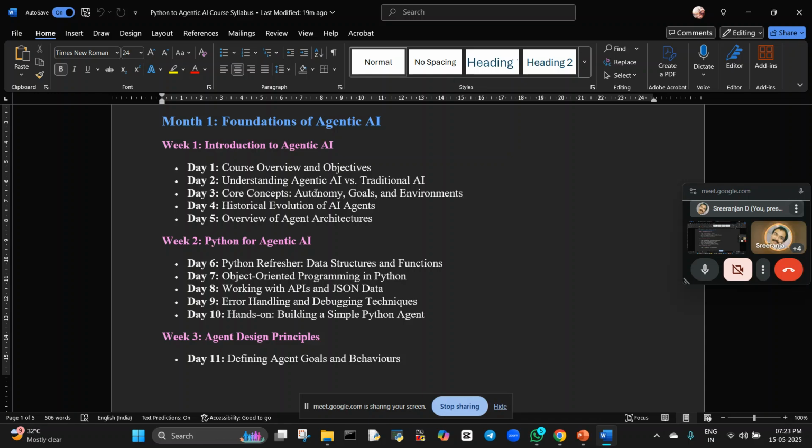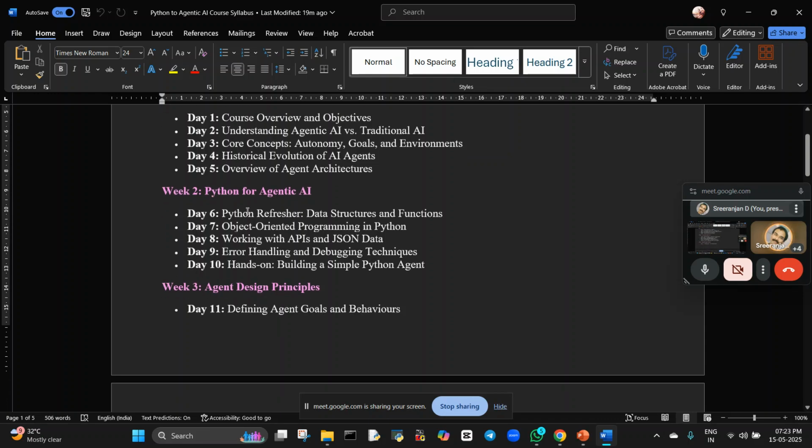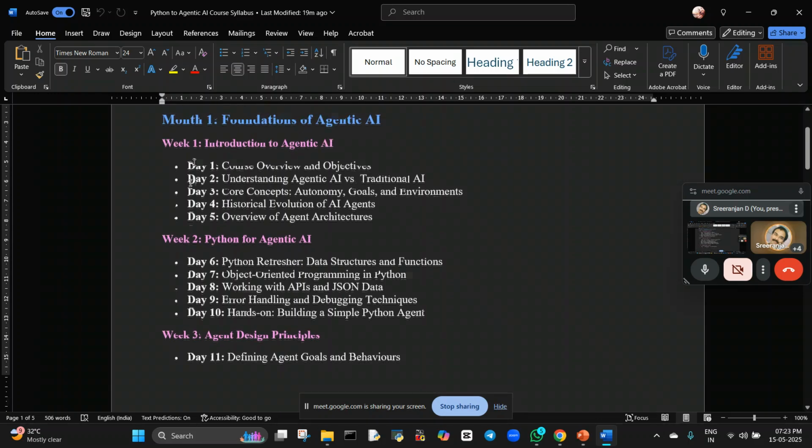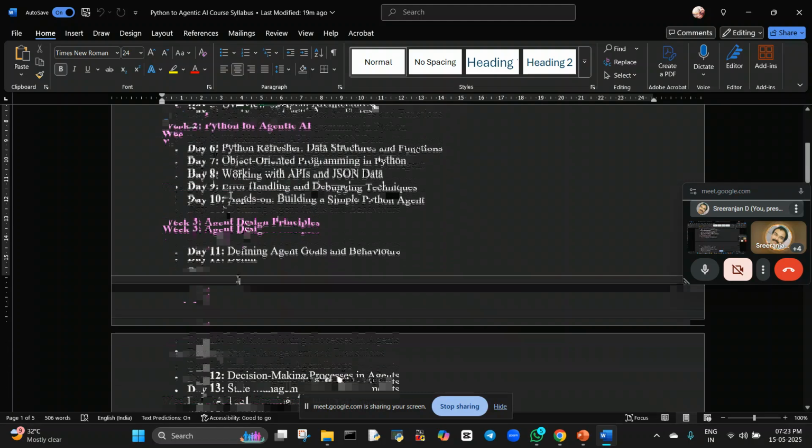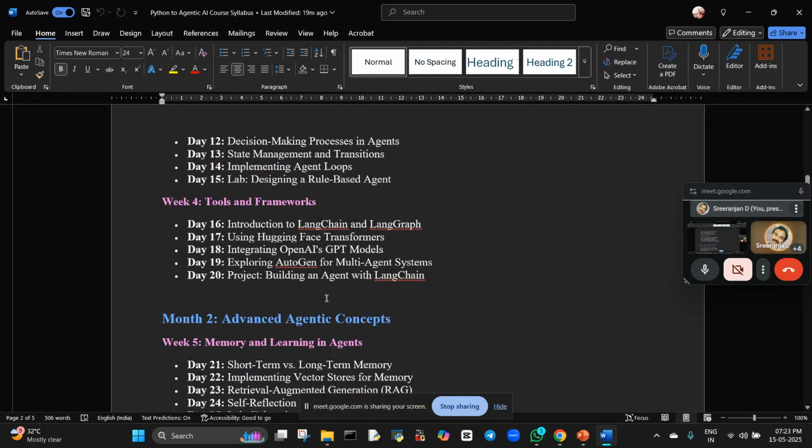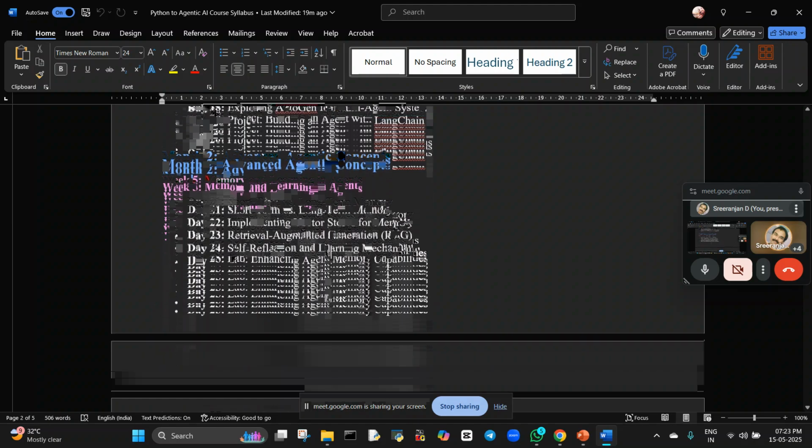No need of learning complete Python. It will take a lot of time, so we cannot cover all these things. Around 15 to 20 days we are going to cover Python basics, every basic thing we need. You can see Python for agentic AI, 2 weeks. We are going to cover that. Agentic design, tools for frameworks, memory and learning agent.